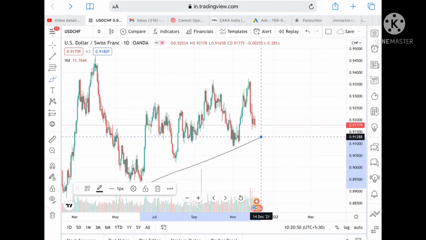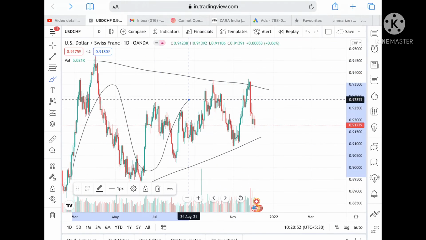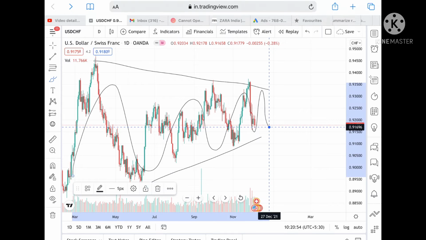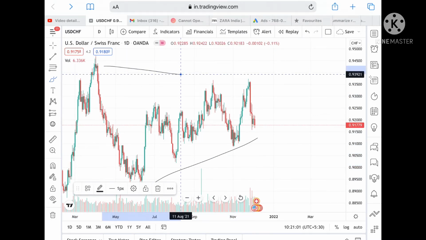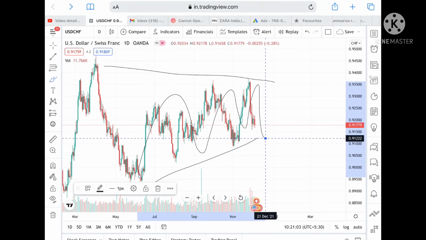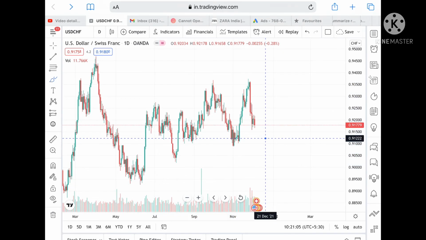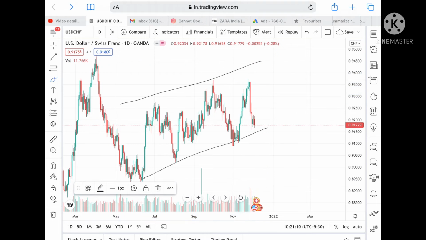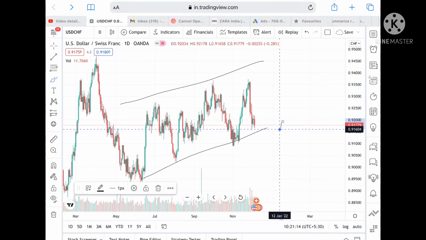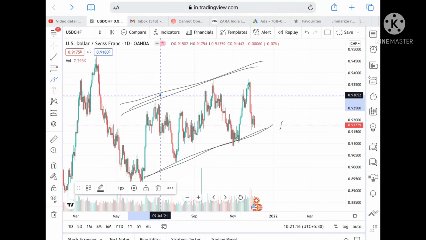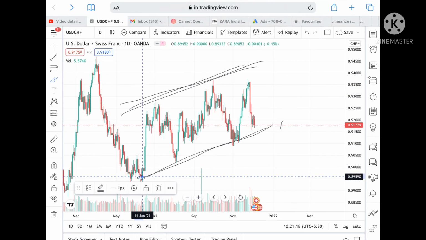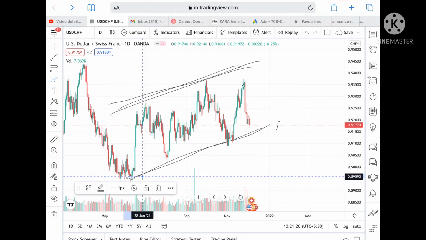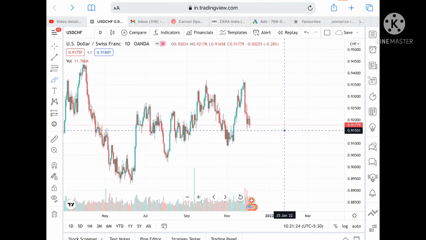Okay, and if we talk about USD CHF, now what we can see is a narrow pattern forming in this particular zone. So if the price didn't sustain this level, suppose it is now trading in this particular zone, and it is continuously trading on the downside, okay, from 23rd of November. Suppose if the price didn't sustain this level, but as of now it is continuously moving upside from June 21. Okay, and if there is a fall in the trend line, then we can see it can fall further.